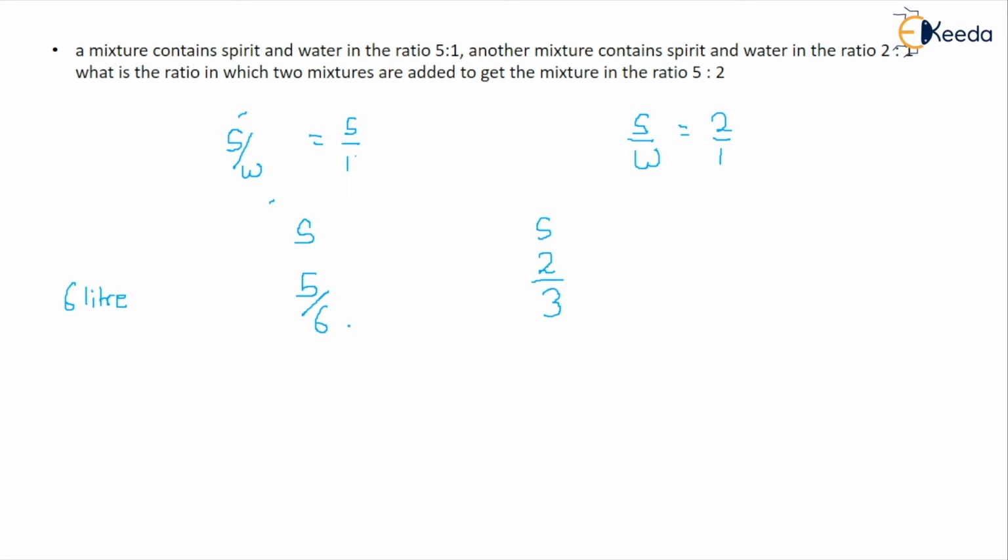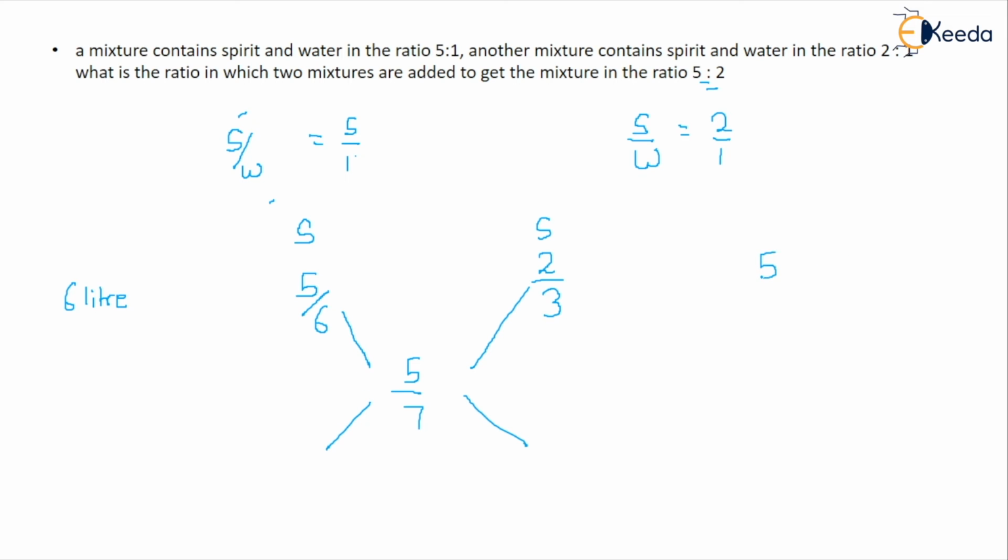So total is 3 units. Now you have to make a mixture that is 5:2. So 5:2 means spirit is 5 units plus 2, 5 plus 2 is 7 out of total 7 units, because 2 units is water, right? So after dealing with this, you have to solve the further one, this equation.